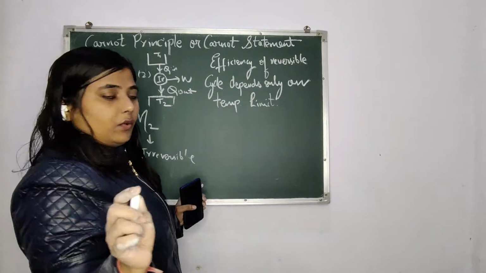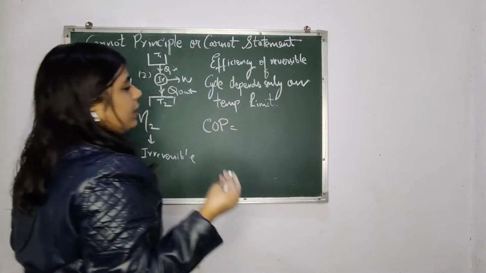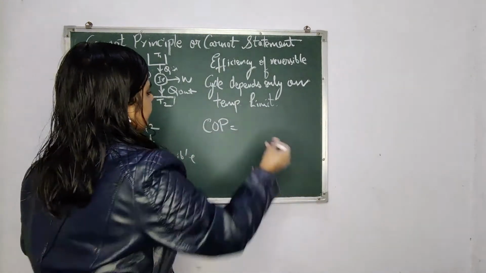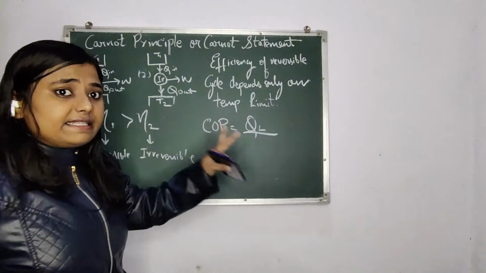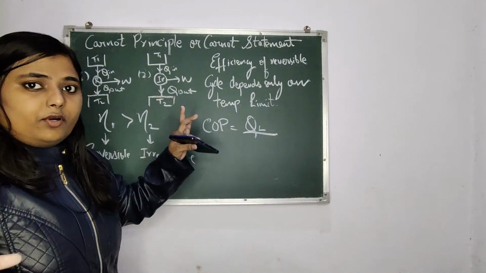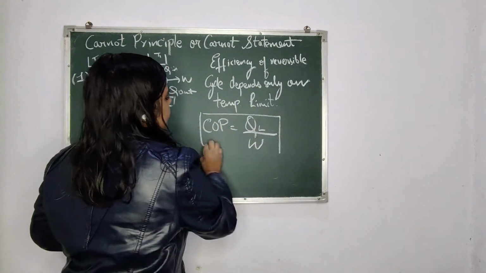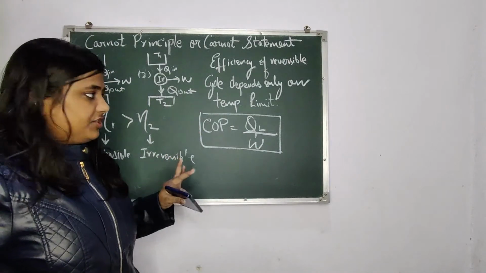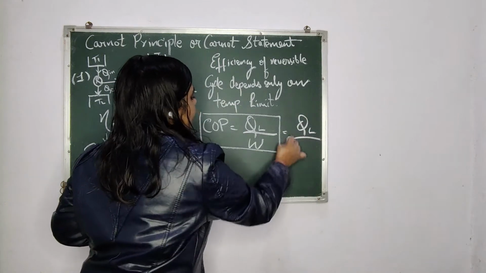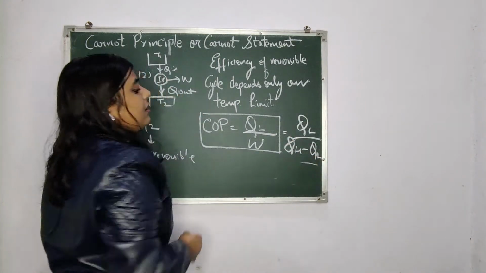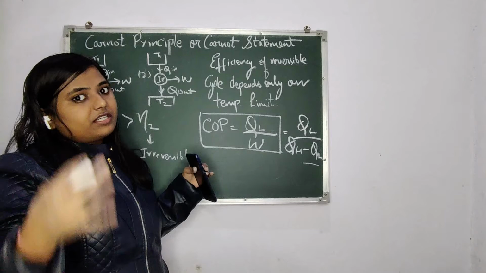I have already told you that if you talk about COP, if you talk about a refrigerator, the desired heat input is QL and the work is W. So this is the formula in the case of a refrigerator. It can be written like this: QL divided by QH minus QL. This formula of COP for a refrigerator is valid for both the reversible case and the irreversible case.